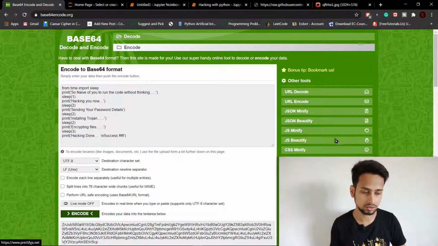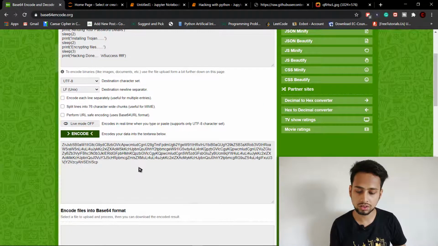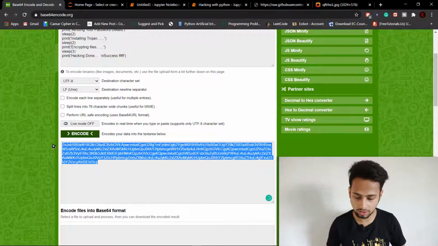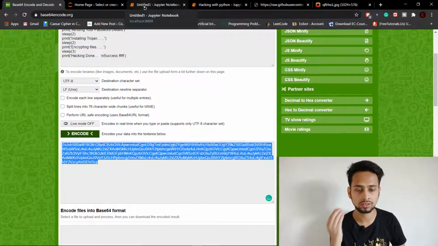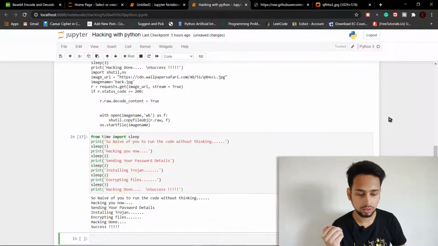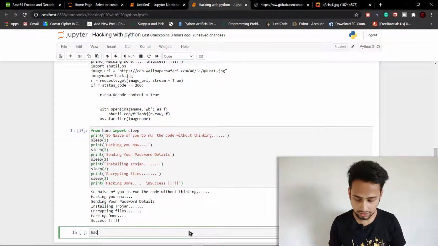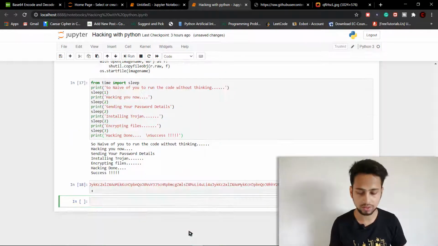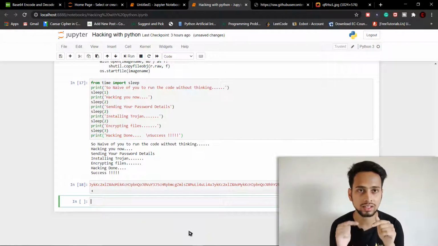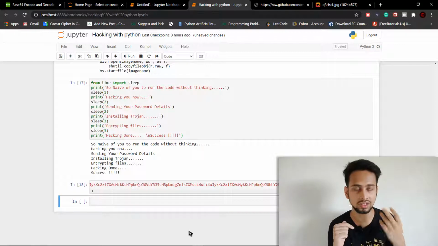Once you click on encode, you are going to see some gibberish text, and this is what the base64 encoded text looks like. So let me come here and simply write hack is equal to this gibberish text. Now let us see how one can execute this using this base64 encoder.